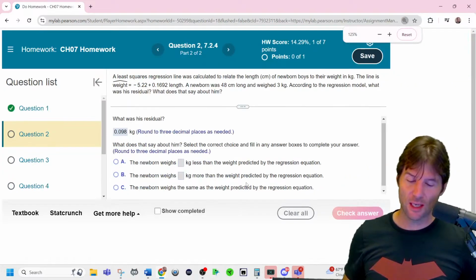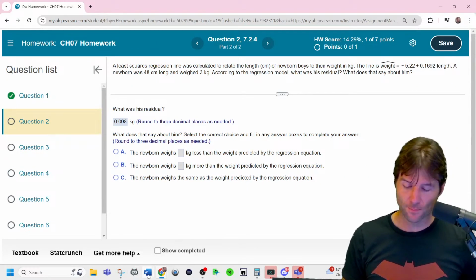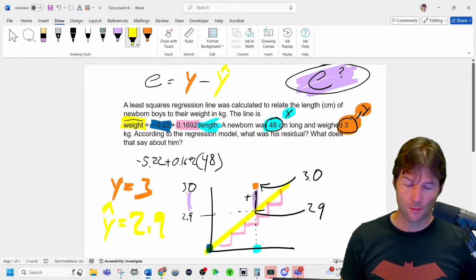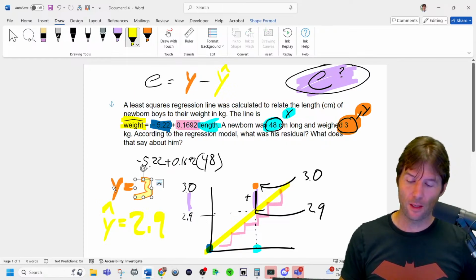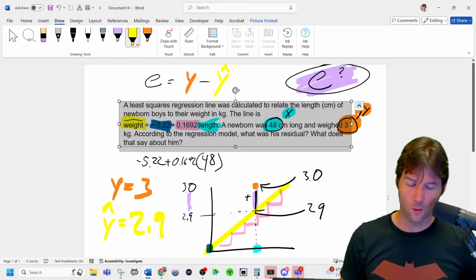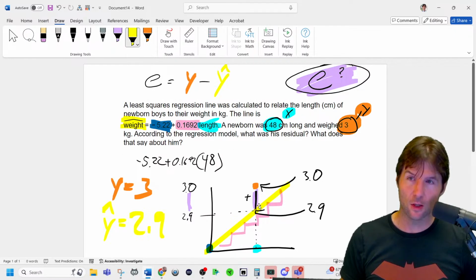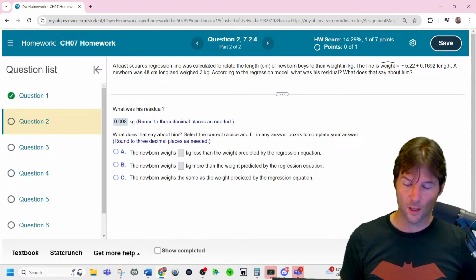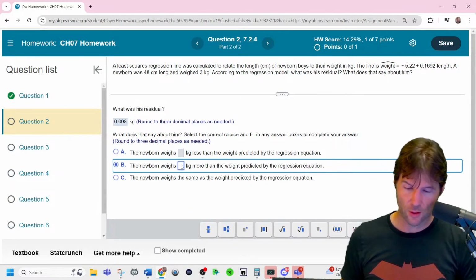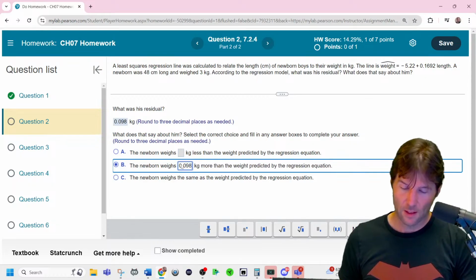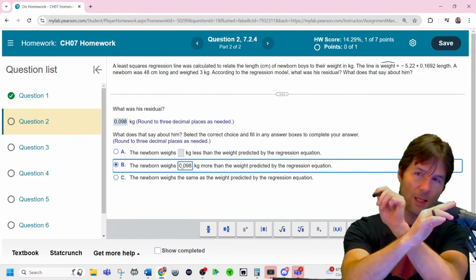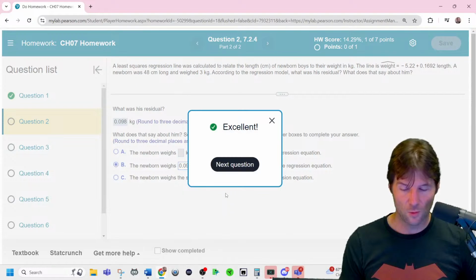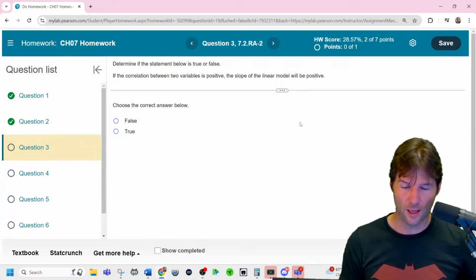So then what does this say? This is basically interpret the residual, and you should be able to do this on your own. We've already drawn it out right here. The baby actually weighs more. Whenever you see y, think of the actual value. So you can see the orange dot is higher than the yellow prediction line. So the baby weighs 0.1 more than it was predicted to weigh. Huge things right there to know. It weighs more than was predicted. Then you should also know because it's positive, when a residual is positive, the actual is higher than the predicted. So really good stuff right there, and you should know that.